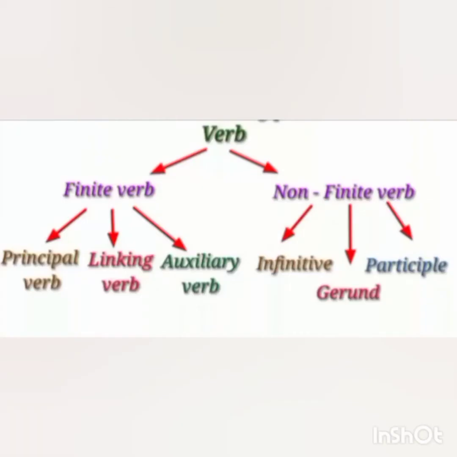Here are the types of verbs. The verb is mainly divided into two types, finite verb and non-finite verb. And finite verb is further divided into three parts: principal verbs, also known as main verb and lexical verb, and then linking verb and the auxiliary verb. The non-finite verb is also further distinguished into three parts. First is infinitive, second is gerund, and third one is participle.